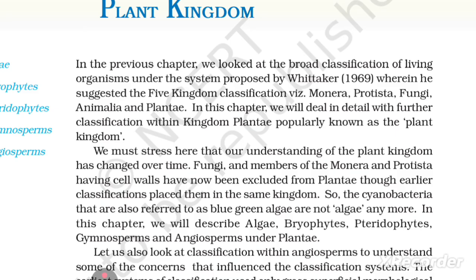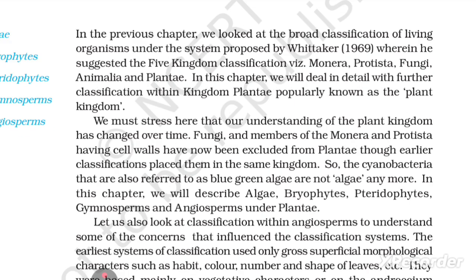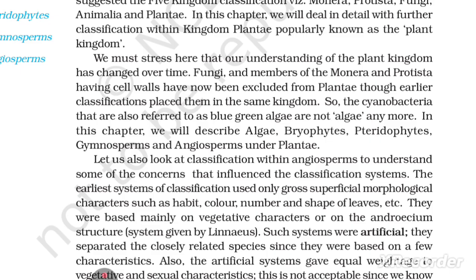Fungi and the members of the Monera and Protista having a cell wall have now been excluded from Plantae, though early classification placed them in the same kingdom. So the cyanobacteria, also referred to as blue-green algae, are not algae anymore. In this chapter, we will describe algae, bryophyte, pteridophyte, gymnosperm, and angiosperm under Plantae. Let us also look at classification within the angiosperms to understand some of the concerns that influence the classification system.